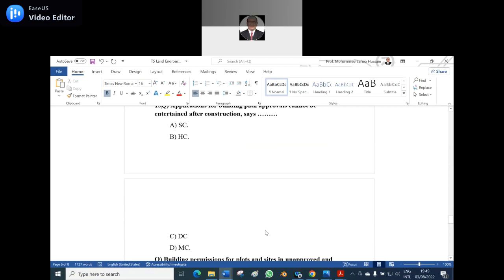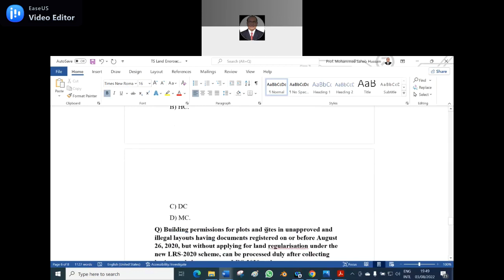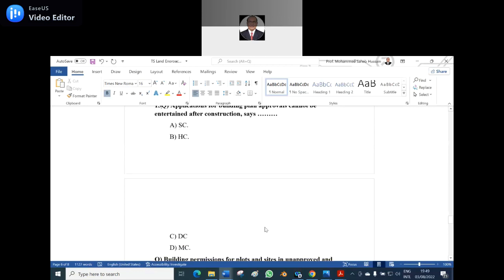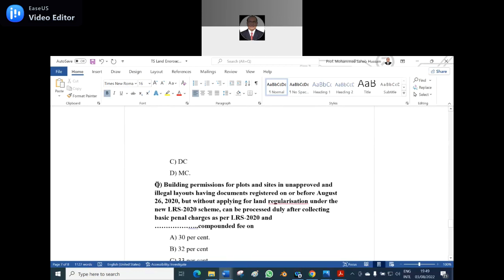We cannot go to the Supreme Court. The Municipal Court cannot deal with it because the land value is more. The District Court also cannot deal with it because the pecuniary value is more, but the High Court can deal with it. Am I right? Right. Yes.